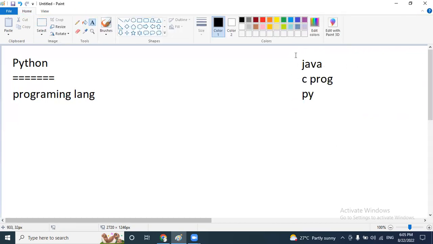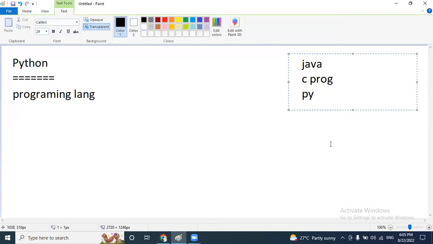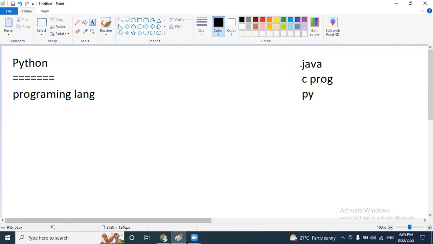In any programming language the concepts are the same, but the way of implementation is different from one programming language to another. For example, Java has the same concepts, C programming has the same concepts, and Python has the same concepts. But here we are going to implement them in an easy manner compared to other programming languages.